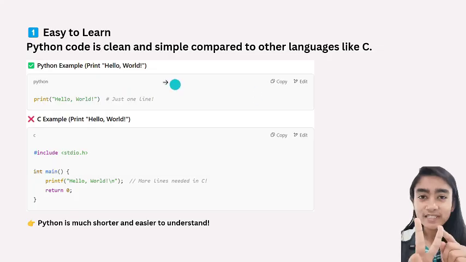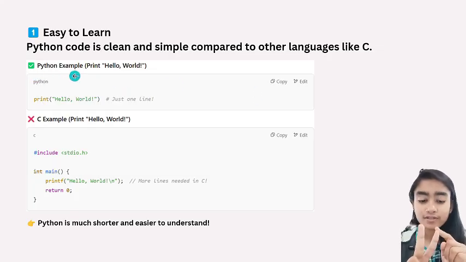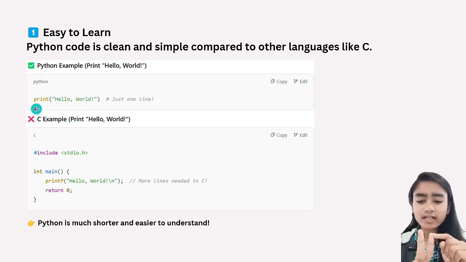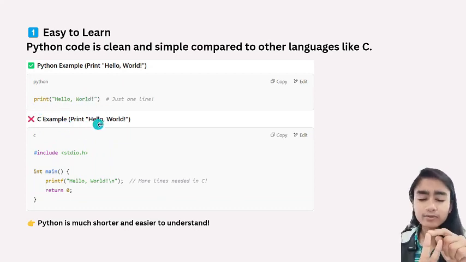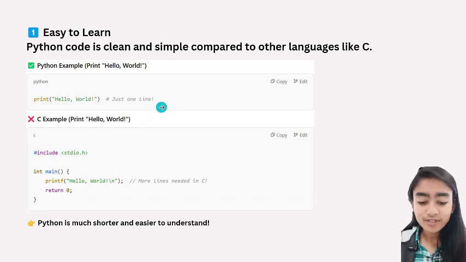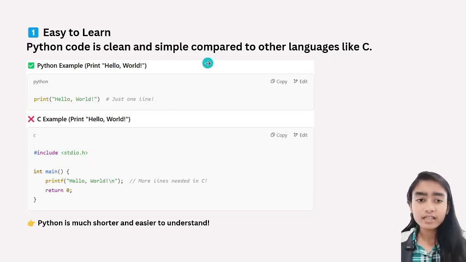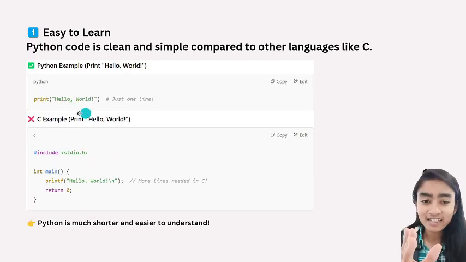Here you can see two examples. The first one is the Python code, and the second one is the C code. Okay, in the Python code we have to write a hello world program, and in the C code we have to write a hello world program. It means we have to tell our computer to write hello world. And how are we going to say it in Python, and how are we going to say it in C? In Python, you have to write just one line, but in C, you have to write 4 to 5 lines. So, of course, Python is easy. You have to write just one line and your work is done.